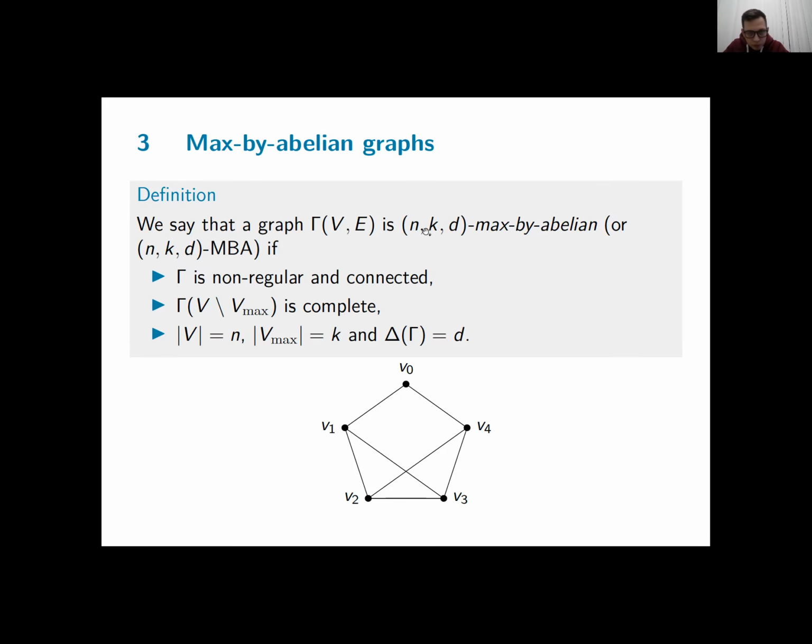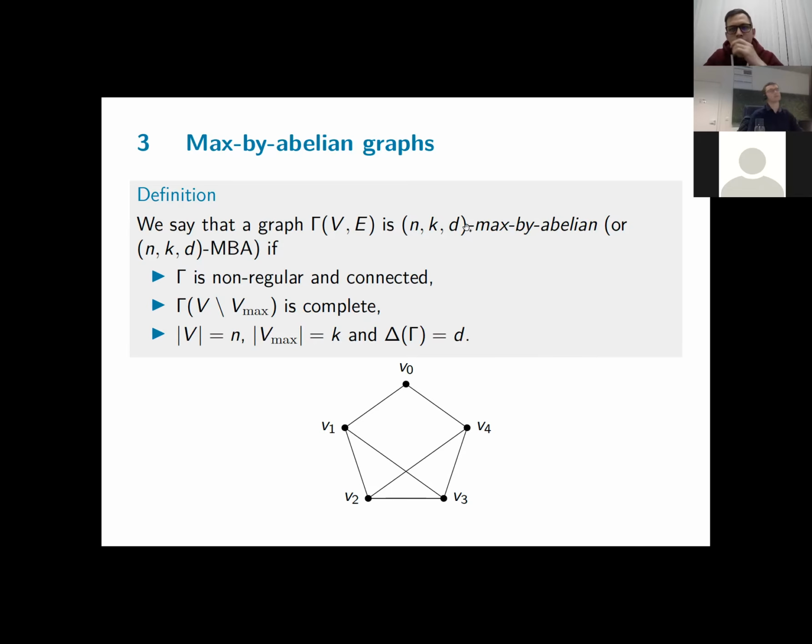So first of all, I extended the definition. For a max-biabelian graph, I added three parameters, n, k, and d. So n is the number of vertices, k is the number of vertices of maximal degree, and d is equal to the maximal degree of our graph. And as before, max-biabelian means it's connected and non-regular, so k is strictly less than n. And if we delete all vertices of maximal degree, we get a complete graph.